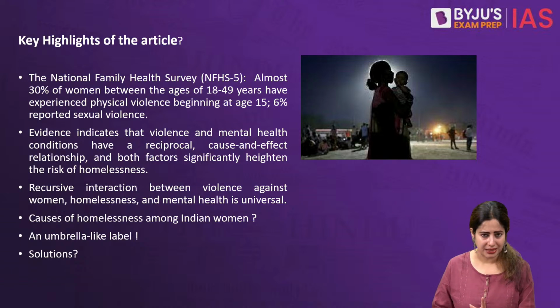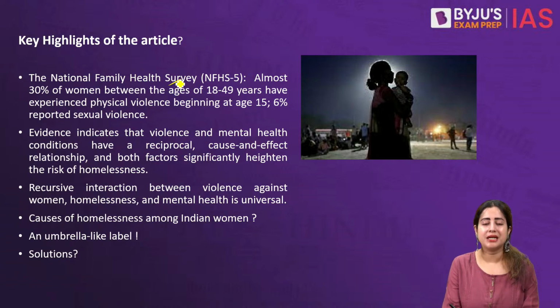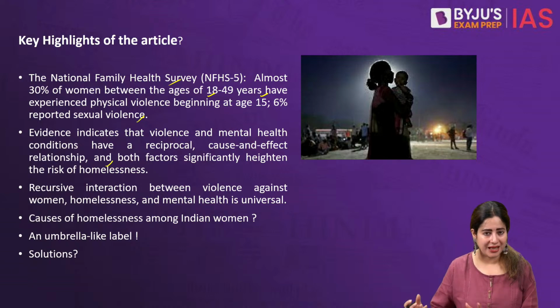Let us understand that the article gives you data from the National Family Health Survey Round 5. It says that almost 30% of Indian women from the age of 18 to 49 have experienced some kind of physical violence since the age of 15. Similarly, 6% were victims of sexual violence, gender-based crime. Evidence also says that violence creates more and more mental health problems among women. Therefore, violence and mental health have a very twin relationship. They go hand in glove.